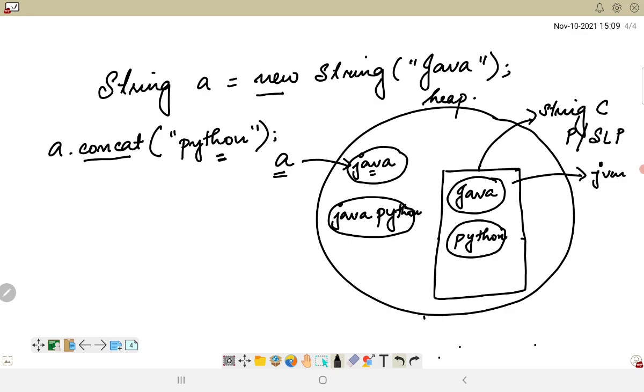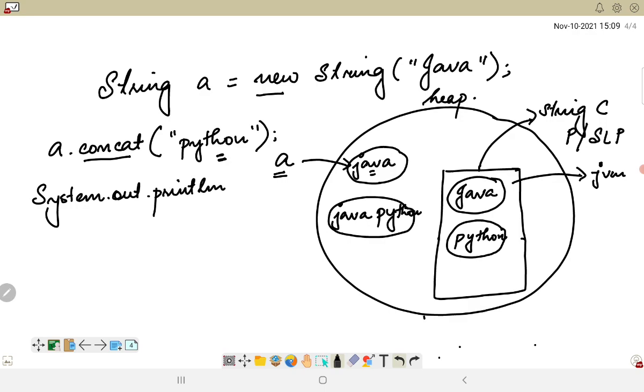So now as you can see here, there are two different objects which are created. The new object would be created inside the string literal pool, and the previous object would not be changed, but a new object would be created using the new literal. Okay, so now if I'm trying to print this, let's say I am using System.out.println.